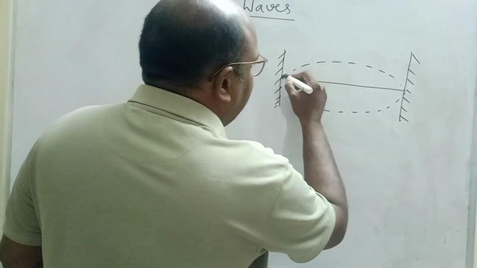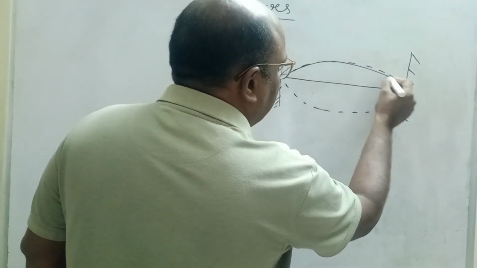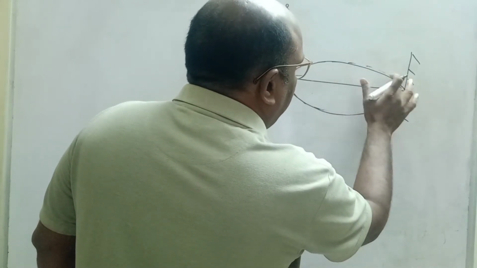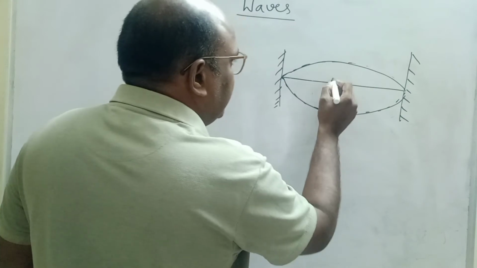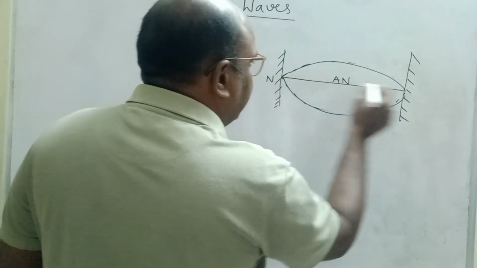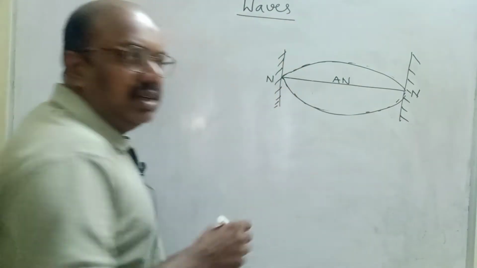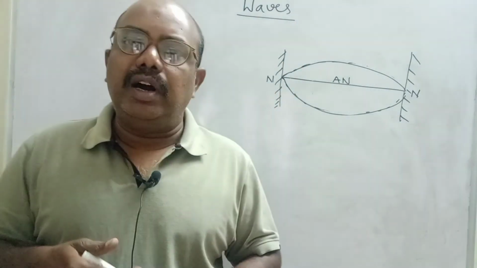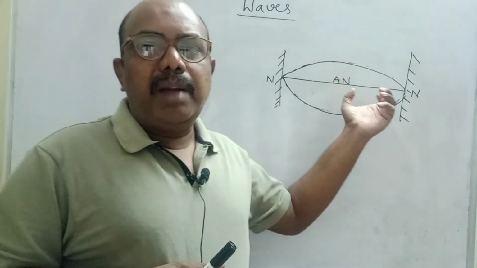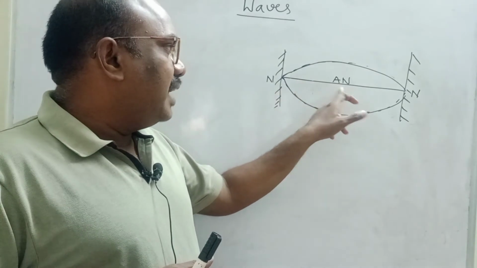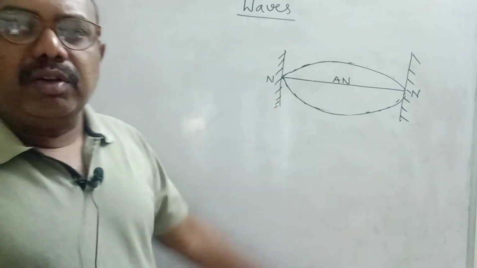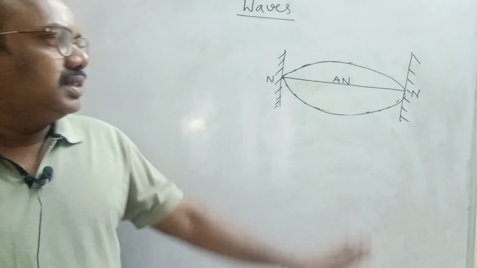Let us consider initially only one loop is produced. This is called one loop. Here particle displacement is maximum. This point is called antinode. Here and here the particle cannot displace that much easily. This is called node. This is called a stationary wave or standing wave. Why? Because energy is trapped. Energy is maximum at antinode, minimum at nodes. This is called the basic wave, the first wave produced in a string.